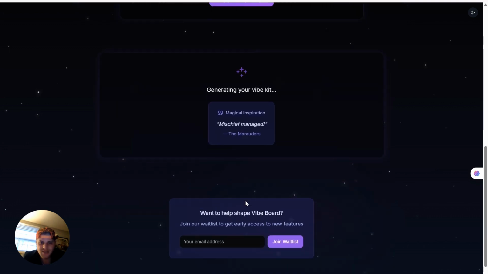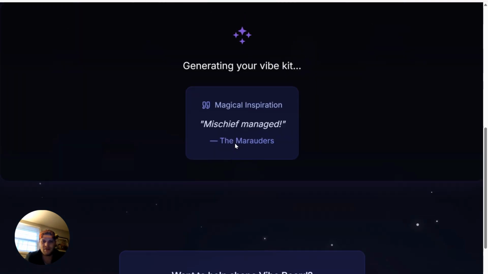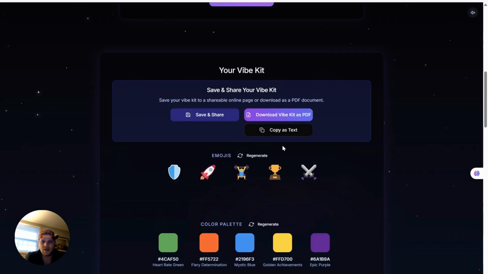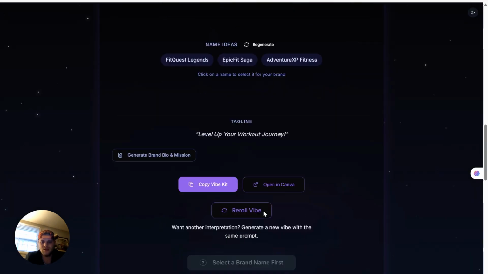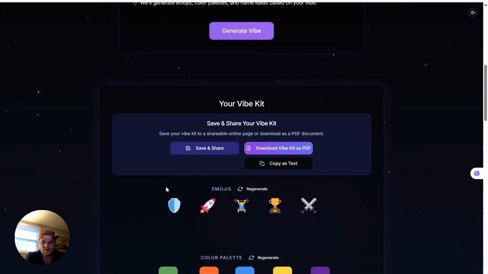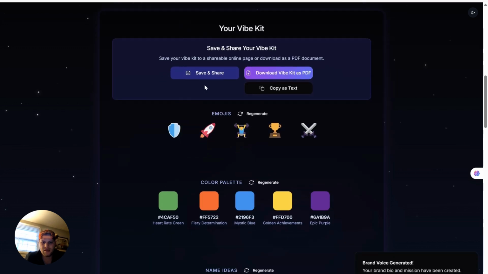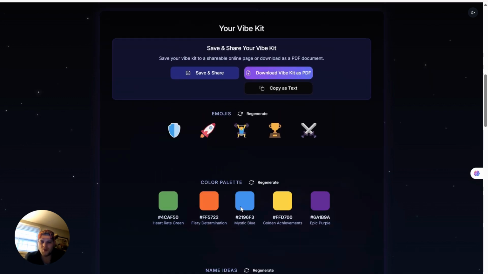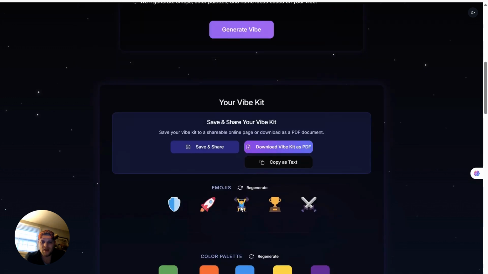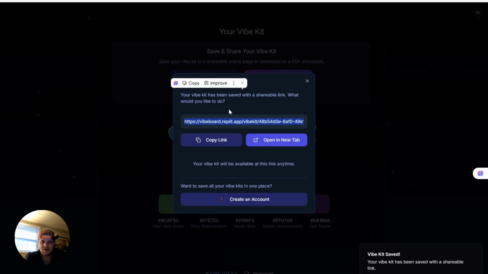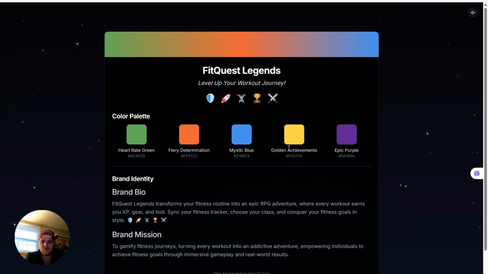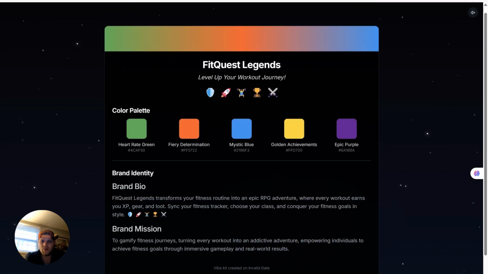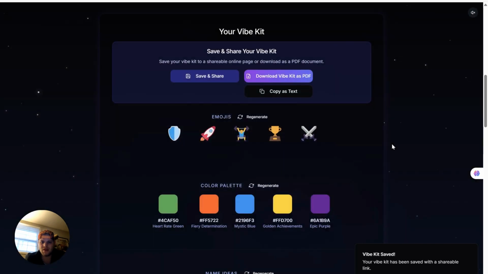Ooh, Mischief Managed Marauders. A little Harry Potter quote for the loading screen. Whoops. Don't know if I want it doing that. Okay, so what do we have here? It's saying these are emojis we can use, which is cool, right? Pretty cool. They're saying the color palette, we should use like green, orange, blue, yellow, and purple. Vibing with that. Now we can share this and open this up into a new tab and look at all of our stuff. But we haven't picked a name yet, so we're not going to do that yet.